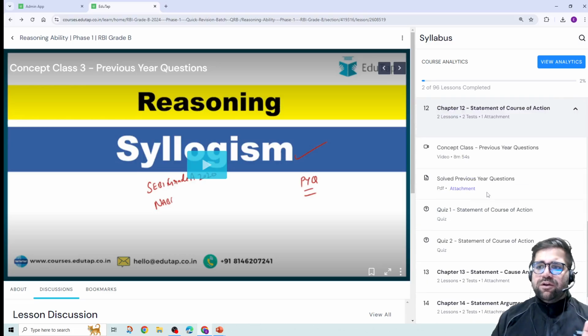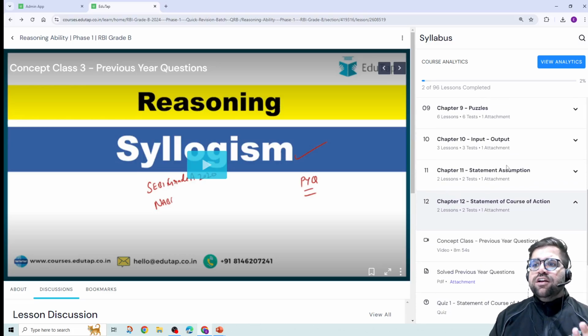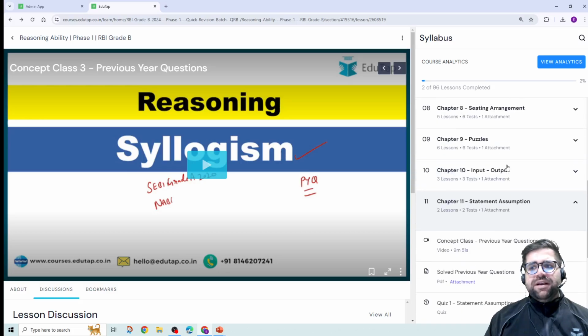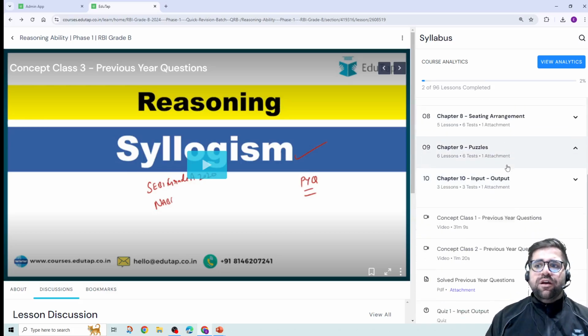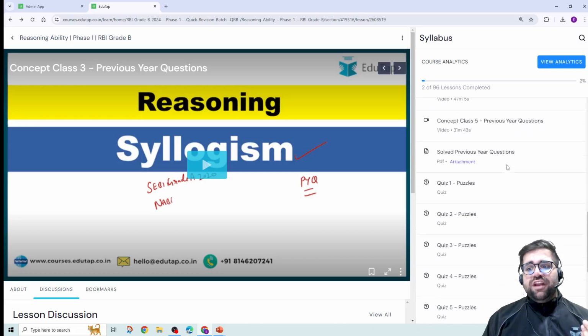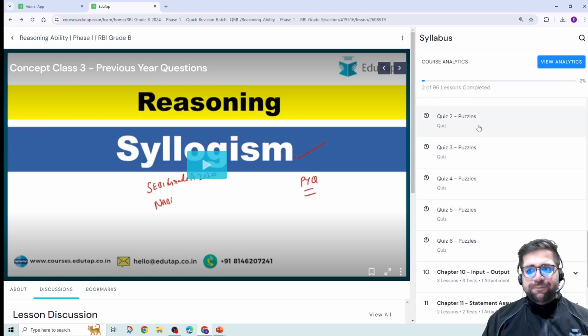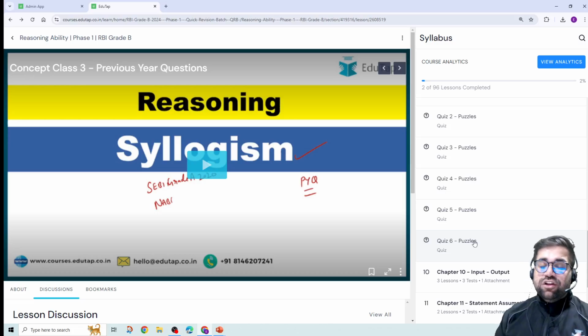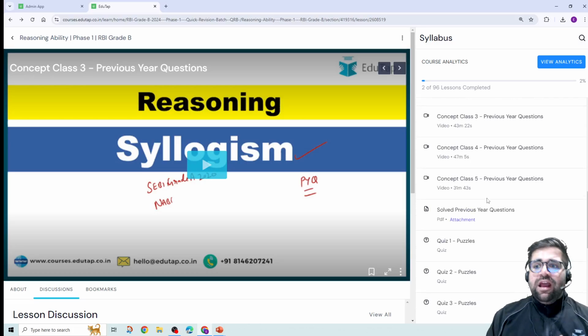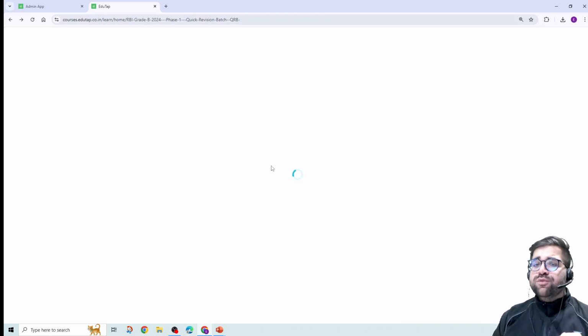Like in statement course of action, again quizzes are there, solved previous year questions are there; statement assumptions, input and output, puzzles. In puzzles also we are providing you more and more quizzes. Like in puzzles we are providing you 6 quizzes, so that you can practice. 50% of your reasoning paper will be made of puzzles only, so you have to practice puzzles a lot. And for puzzles we are also providing you solved previous year questions and video explanations of them also. So this was regarding reasoning.